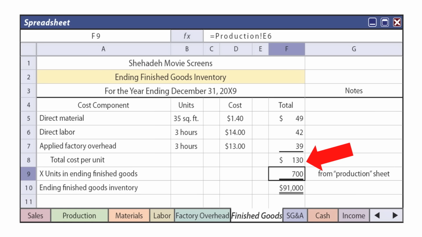That's the material, 35 square feet at $1.40 per foot. The labor, 3 hours at $14 an hour, and then we're applying overhead on 3 hours of labor, and the application rate that we just saw was $13 per unit. And so we've got total cost of $130 per unit times our 700 units that our inventory needs showed we need as ending inventory from the production sheet, and we come up with our ending finished goods inventory for the balance sheet and income statement calculations of $91,000.